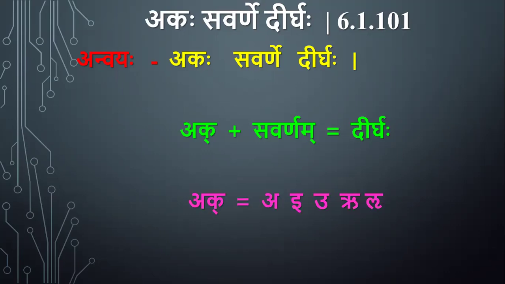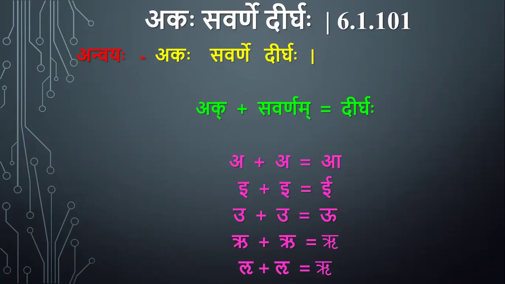What does ak mean? Ak means these five vowels: a, i, u, ru, lu. So ak, a, i, u, ru, lu plus savarna. Savarna means the swara which is savarna to that. It may be dirgha or pluta. For example, a plus a: this a is an ak letter, and this a is savarna to this ak letter. So by akasavarne dirgha, both combine to form ekah dirghah adeshah, aa.